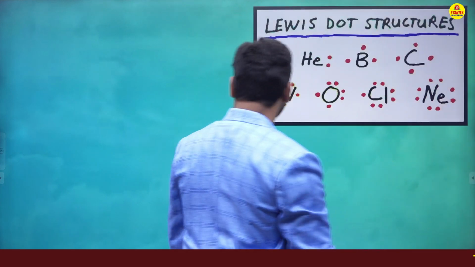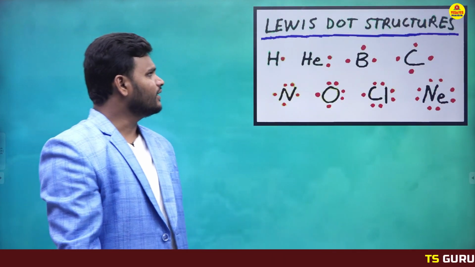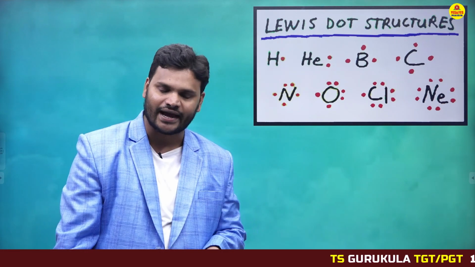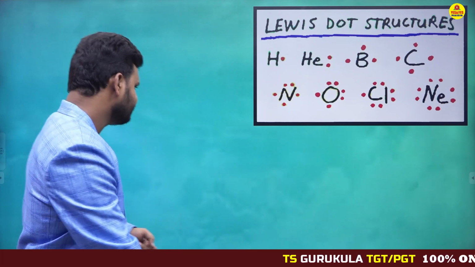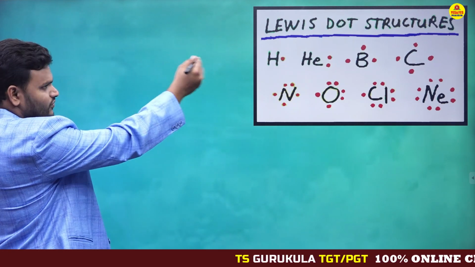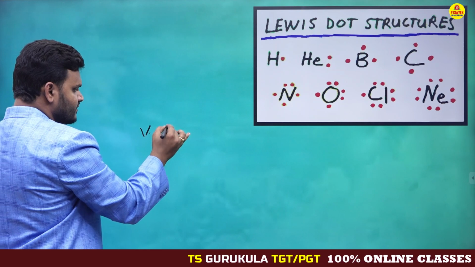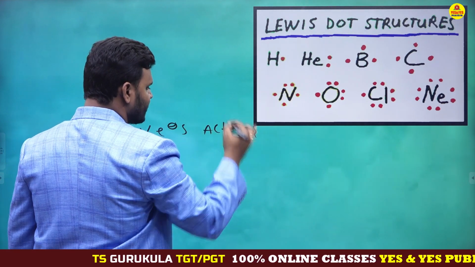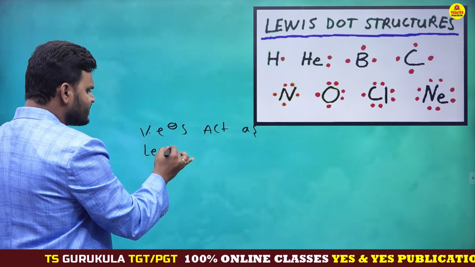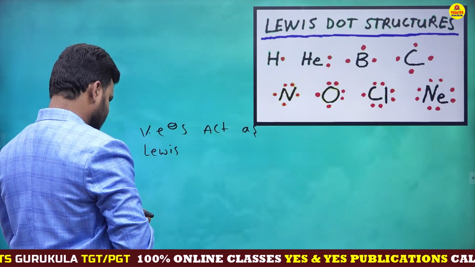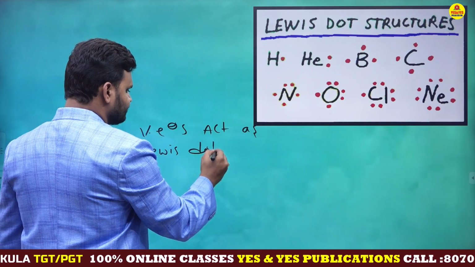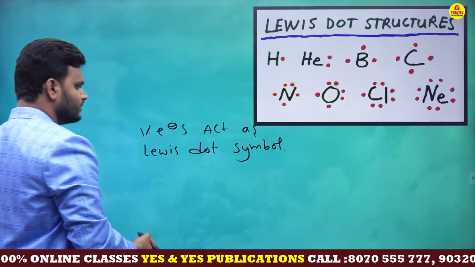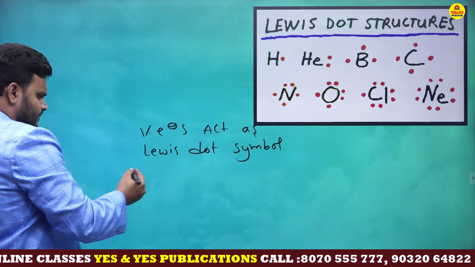Just look at the board. So before that, Lewis dot structures. Valency electrons act as Lewis dot symbols. Let's take one example.